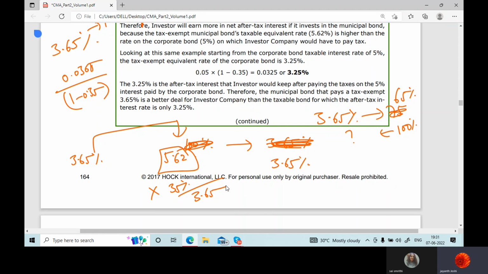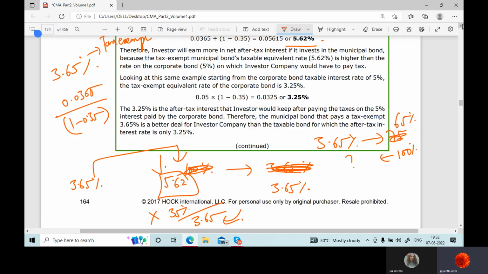Yes, sir. So the general perception is that when a security is tax exempted, the return you get is less, not more. Because if it had not been tax exempted, you would have got 5.62, and from that you would have removed tax and got the same thing. Correct?